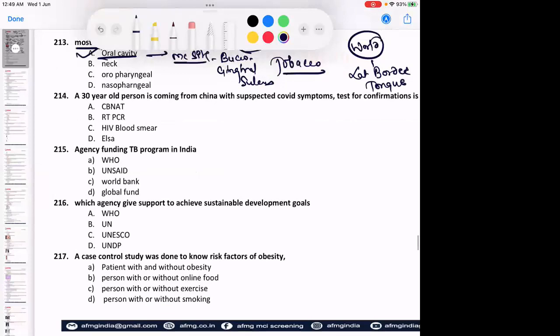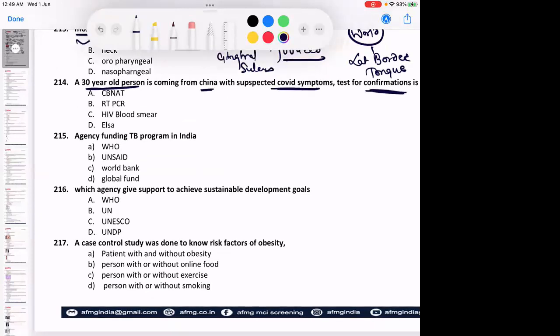Then a 30-year-old person is coming from China with suspected COVID symptoms. Test for confirmation is, this is a very easy one. CB-NAT is the test, that is cartridge-based nucleic acid amplification test. It is the diagnostic test for tuberculosis or TB. It is RT-PCR, real-time polymerase chain reaction. RT-PCR is the diagnostic test for COVID.